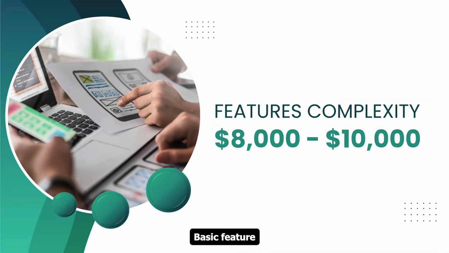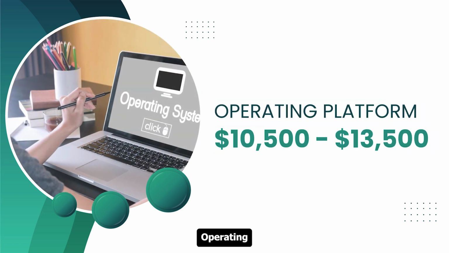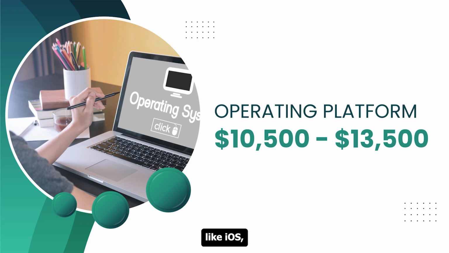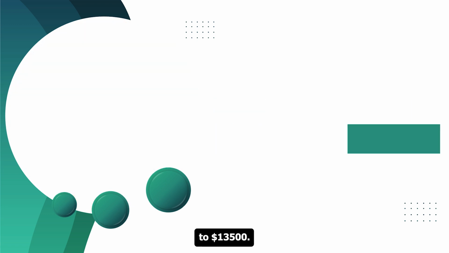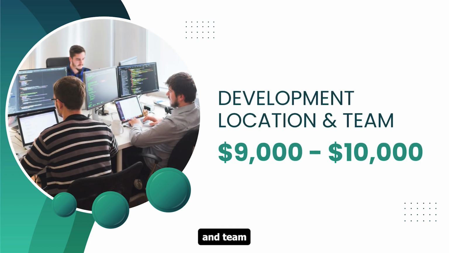Features complexity. Basic feature development typically incurs costs ranging from $8,000 to $10,000. Operating platform. Integration with platforms like iOS, Android, or web entails costs ranging from $10,500 to $13,500. Development location and team. Hiring a development team across different regions can impact costs, averaging between $9,000 to $10,000.